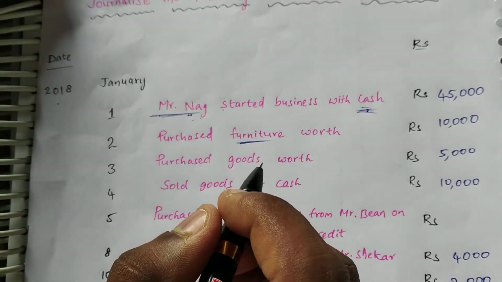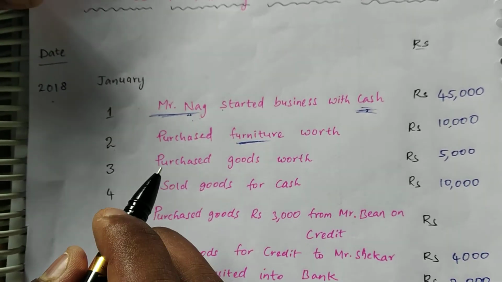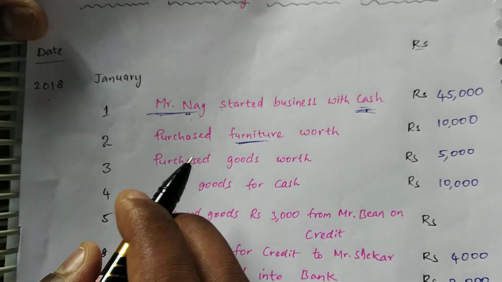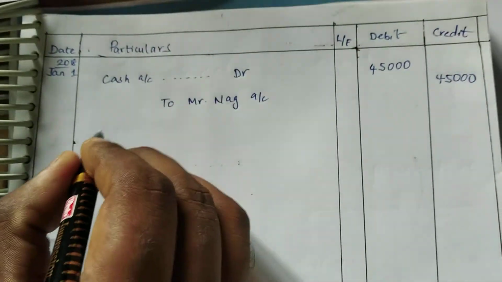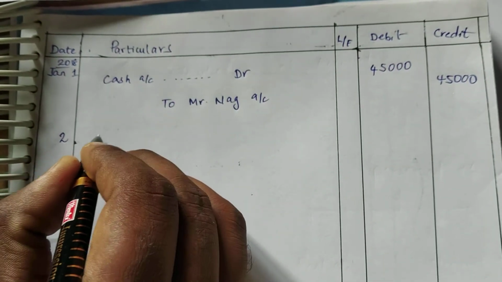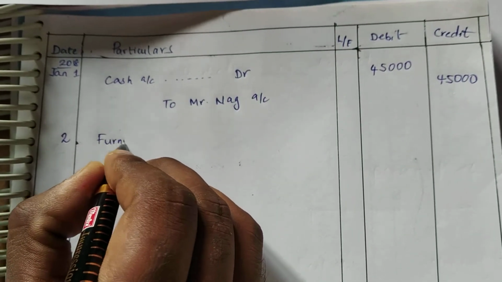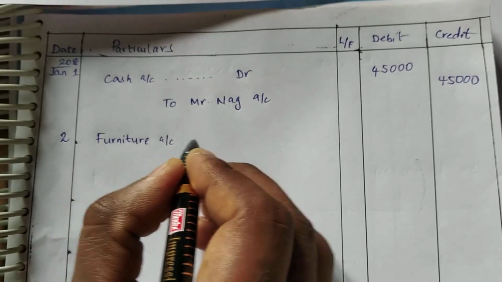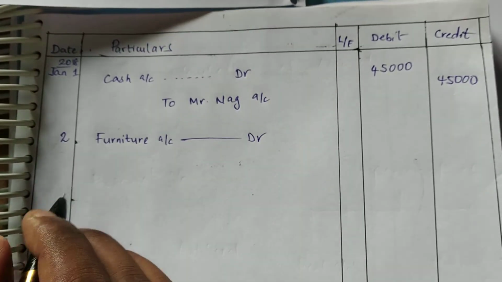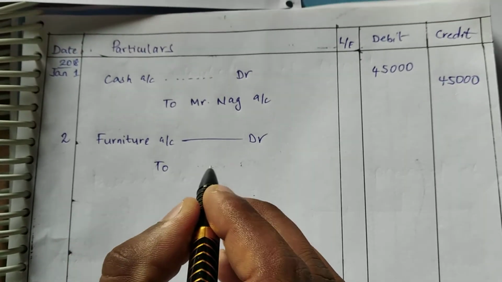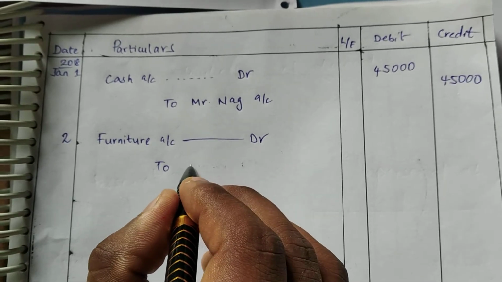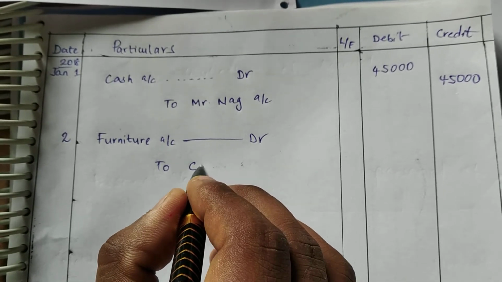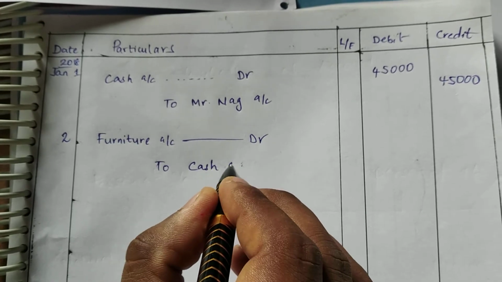So what is the rule as per the real account? Debit what comes in, credit what goes out. As per the golden rule, what is coming in? Furniture is coming in. So we have to debit the furniture. On January 2, we are debiting the furniture account. Second, cash is going out, right? Whenever we purchase furniture, we are paying cash. Cash is going out of the business organization. So we are crediting the cash account worth rupees 10,000.